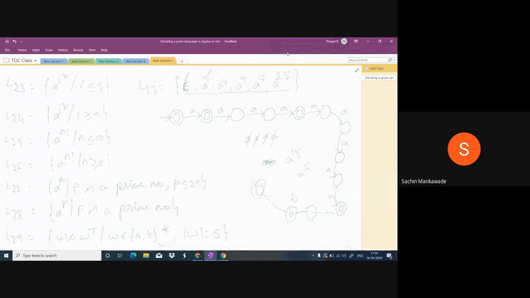But we want to accept epsilon. For this epsilon, this is the final state. For this A, this is the final state. For A power 4, this is the final state. For A power 9, this is the final state.